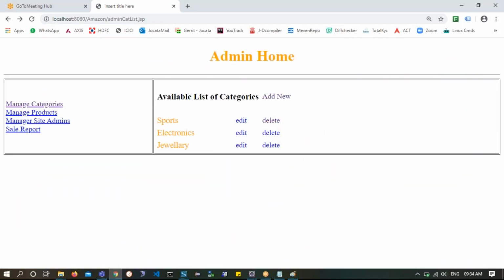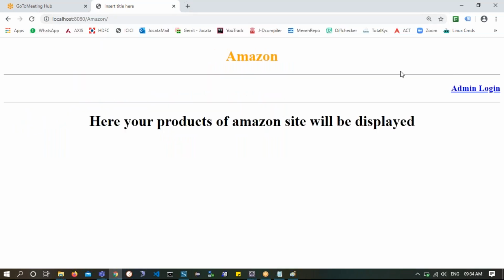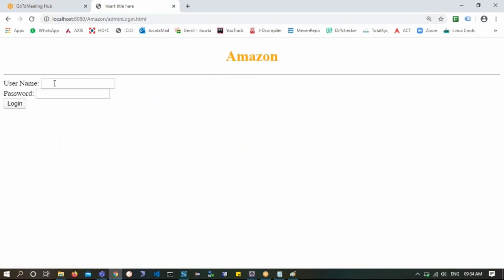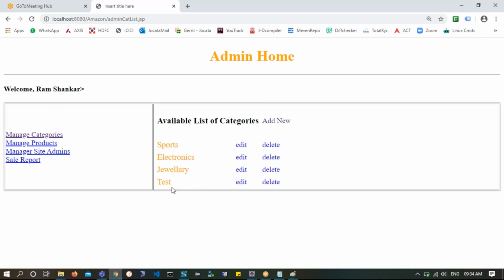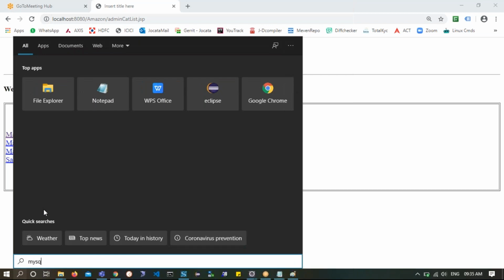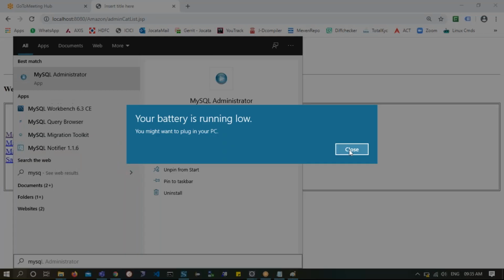Control C. Well, I'll say admin login. Ram123 logged in. So I will first check the delete functionality after logging in. Okay, so I'll click on manage categories. Okay, this is how it is. I wanted to click the delete button and then see, will I come back to the same list after deleting.